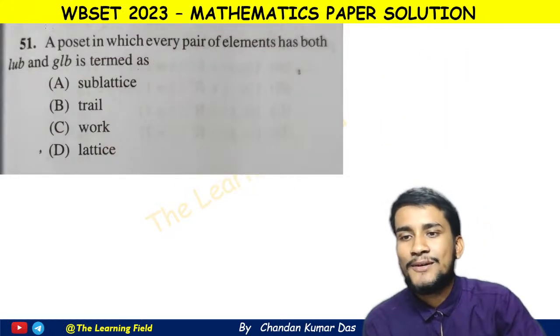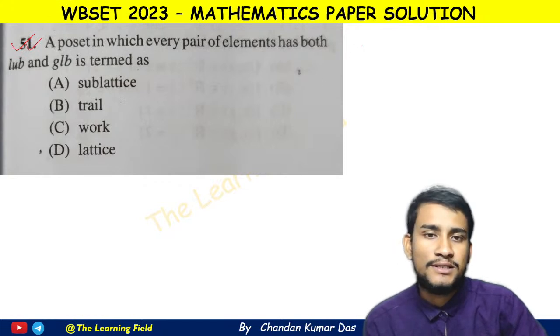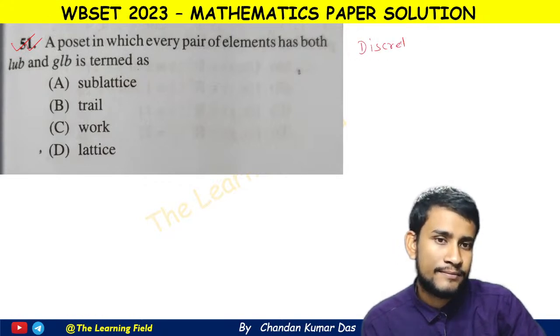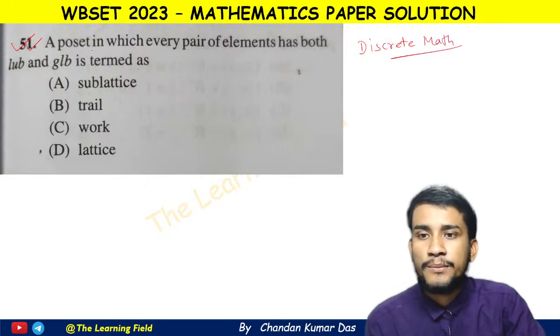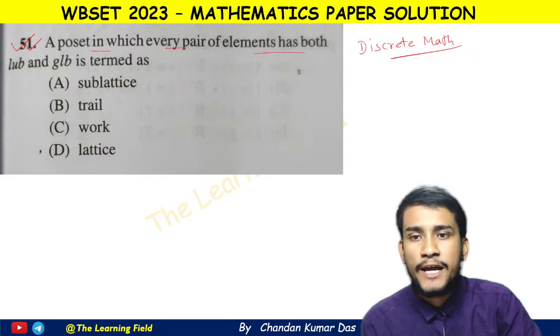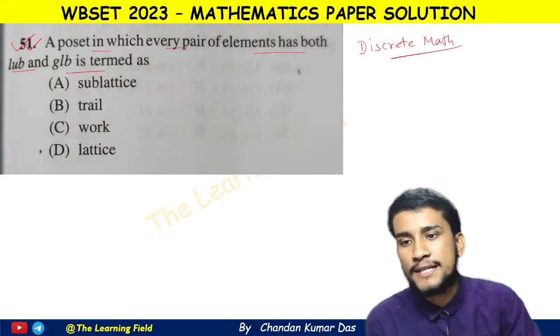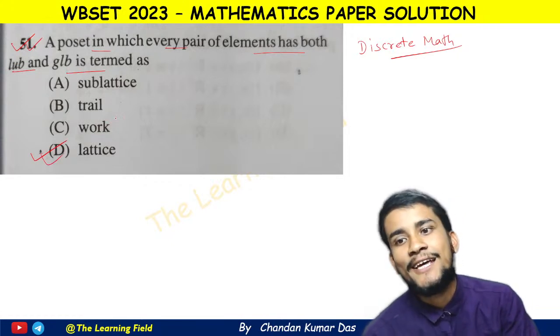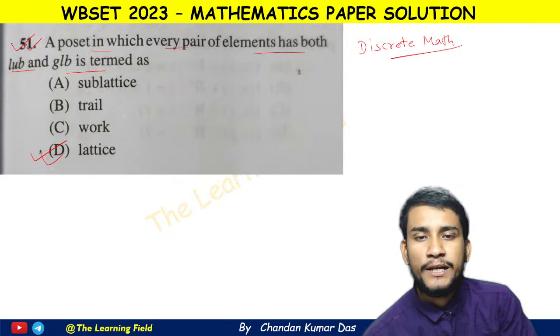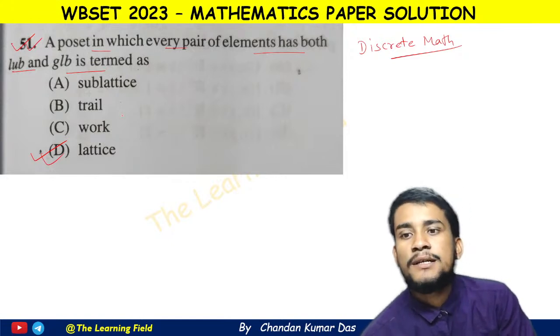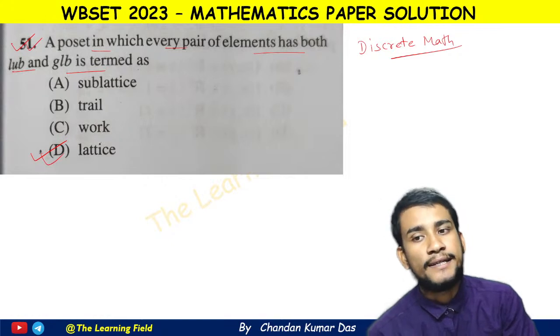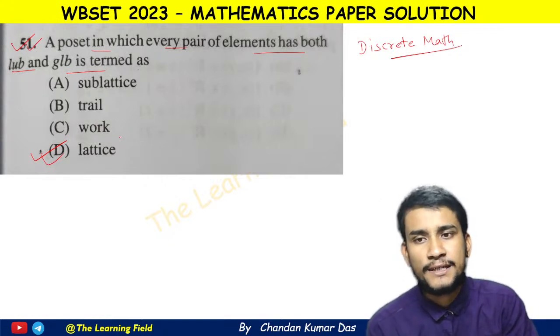Now this is also a definition, question number 51, this is from discrete mathematics, okay. The question says that the poset in which every pair of elements has both LUB and GLB is termed as lattice. This is the definition of lattice, okay. A poset in which every pair of elements has a least upper bound as well as a greatest lower bound is called a lattice. So this is the correct answer. This is simply a definition from discrete mathematics, and lattice is the answer, okay. And sublattice means a subset type of definition, you can say, that is called the sublattice, okay.